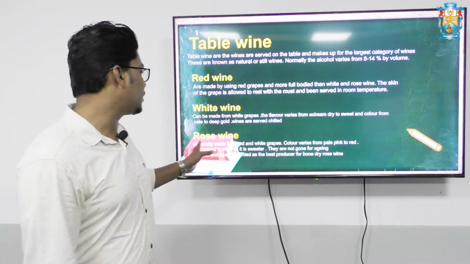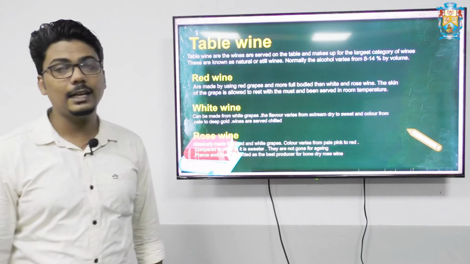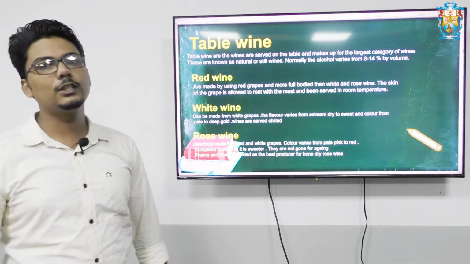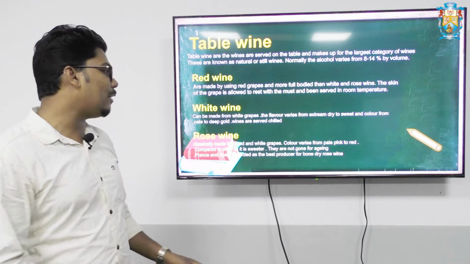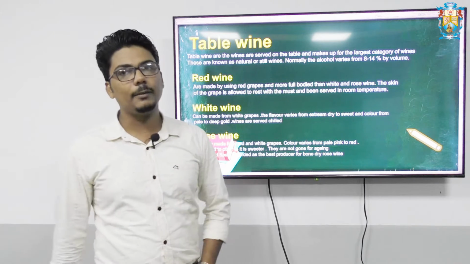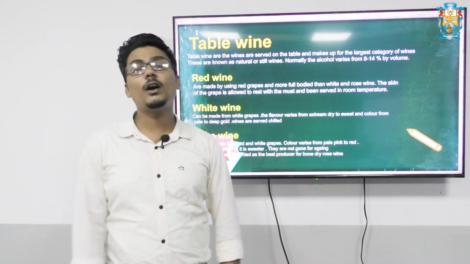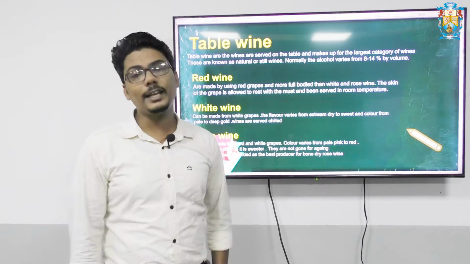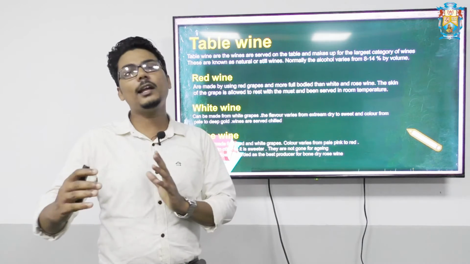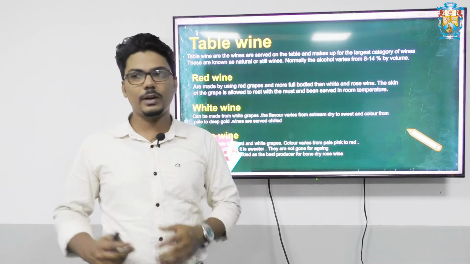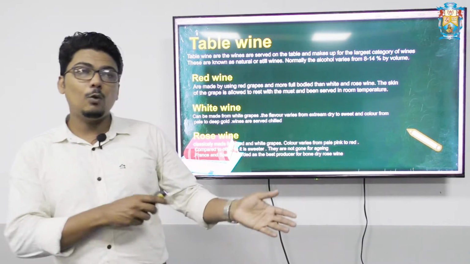Now the third category of table wine is rose wine, also called pink wine. So what is a rose wine? Classically made from red and white grapes, or even just red grapes. So that is how a pink or rose wine is made. Either we will be mixing red and white together, or we will be making it out of just red grapes. But the thing is, how do we get the color?